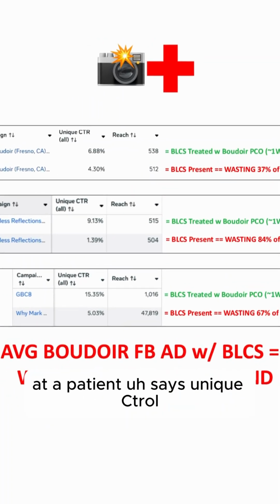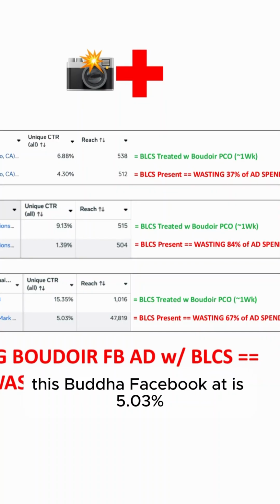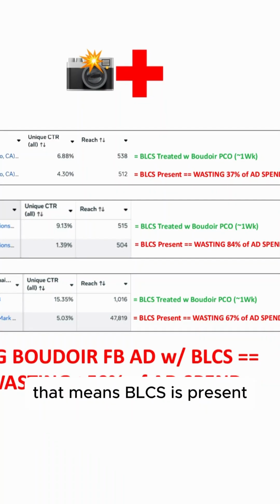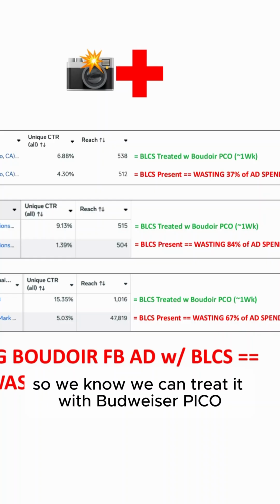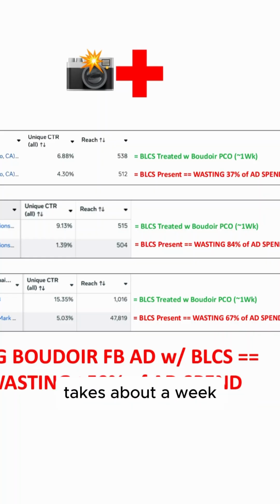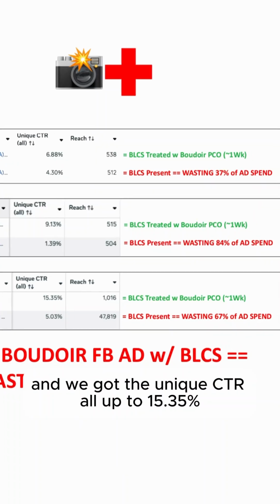Finally, I had a patient, size unique CTR. His Boudoir Facebook ad is 5.03%. When unique CTR is under 6%, that means BLCS is present, Boudoir low click syndrome. So we know we can treat it with Boudoir Pico. It takes about a week. And we got the unique CTR up to 15.35%.